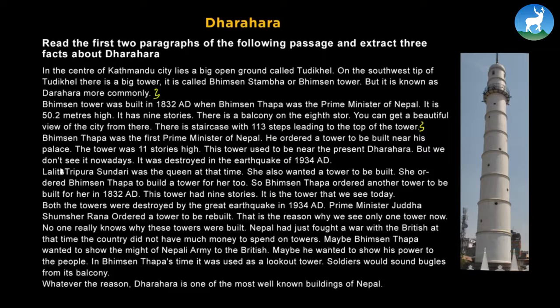This tower had 9 stories. It is the tower that we see today. Both the towers were destroyed by the great earthquake in 1934 AD. Prime Minister Juddha Shamsher Rana ordered a tower to be rebuilt. That is the reason why we see only one tower now. No one really knows why these towers were built. Nepal had just fought a war with the British. At that time, the country did not have much money to spend on towers.